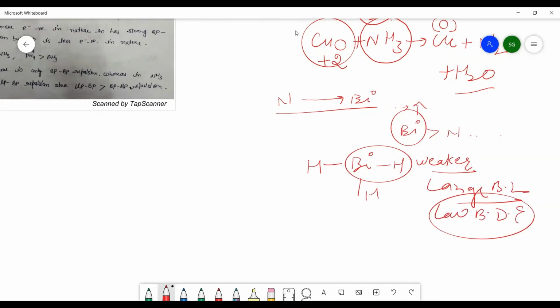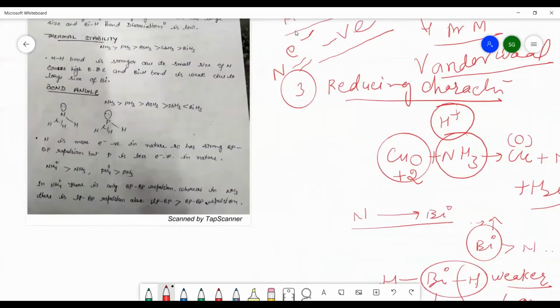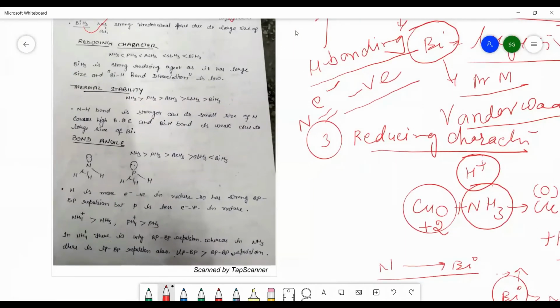This is the main reason: low bond dissociation energy of the Bi-H bond means it can release the H positive ion easily and act as a strong reducing agent, which is a very important question. BiH3 is a strong reducing agent. They will give you an MCQ with four options, NH3, BiH3, PH3, AsH3, which is a strong reducing agent. The answer is BiH3, and an assertion reasoning question can also come. So this is about how the reducing behavior is discussed among the 15 group hydrides.